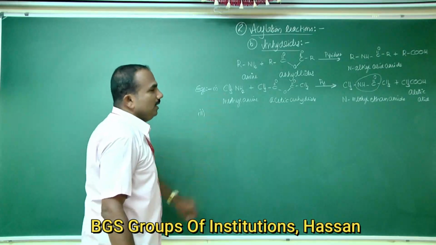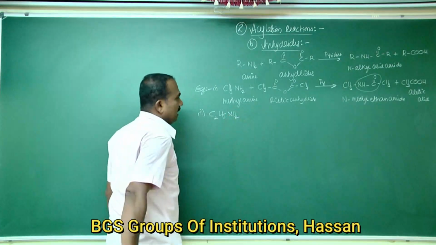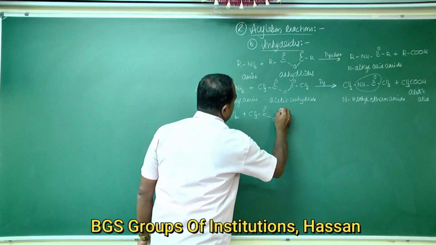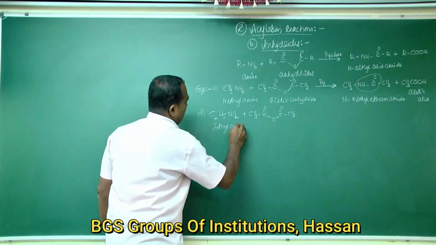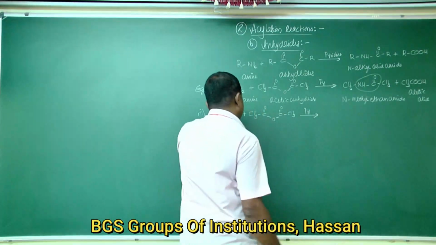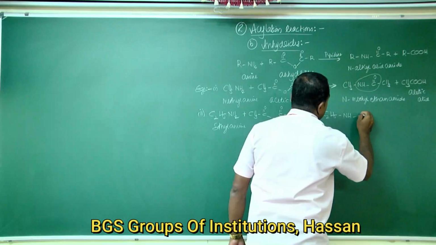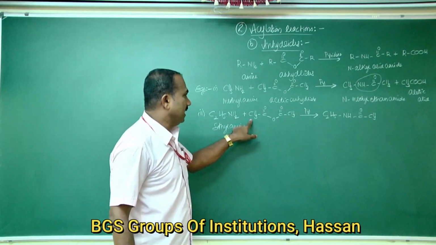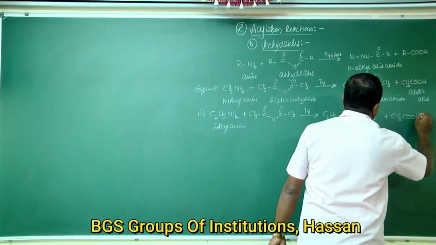Second, if you take ethylamine, C2H5NH2, it reacts with acetic anhydride in the presence of strong bases like pyridine to form C2H5NHCOCH3 plus CH3COOH.